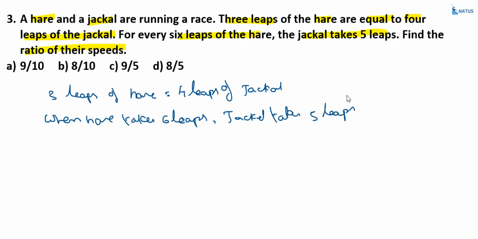Therefore, the ratio is equal to 6 by 3 is to 5 by 4. That is the answer. 6 by 3 is to 5 by 4.